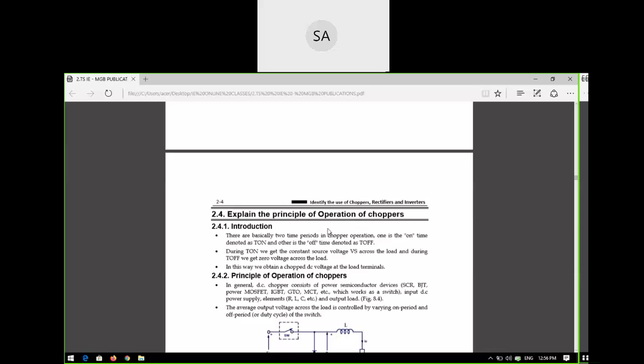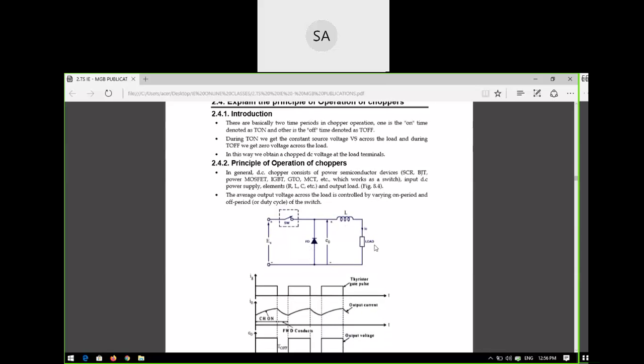Okay, so if you see the operation of a chopper, it is like having a diode. When the diode is on, what is the voltage across the load? When the diode is on, that means it is forward biased, which means it is short circuited. Then the voltage across the load is zero. Whenever the diode is off, it means it is open circuited. Open circuited means whatever the input is there is applied across the load.